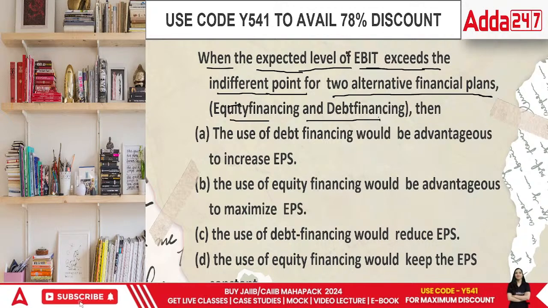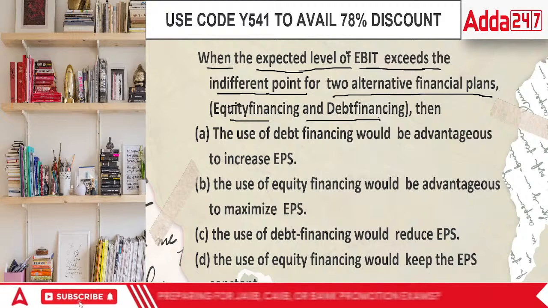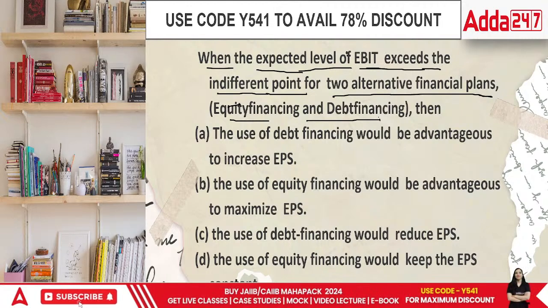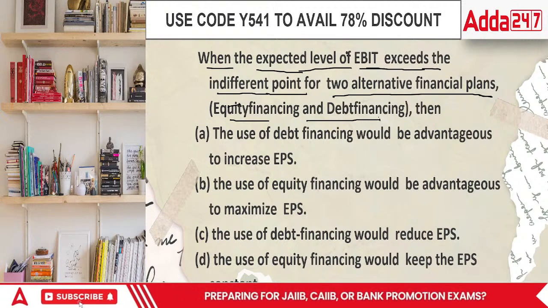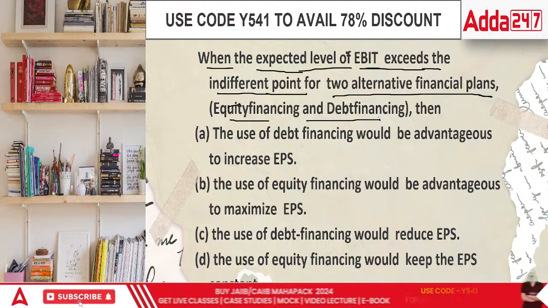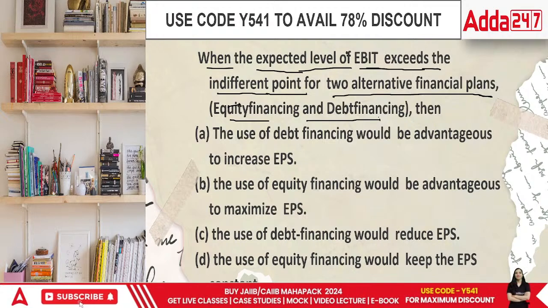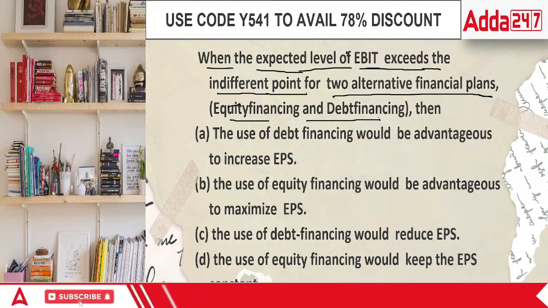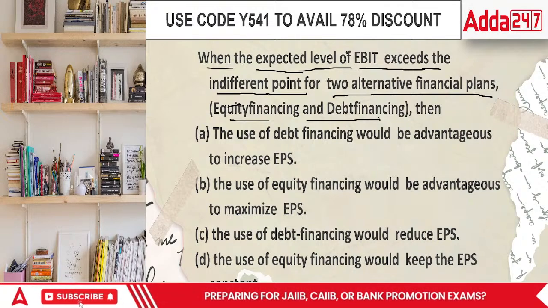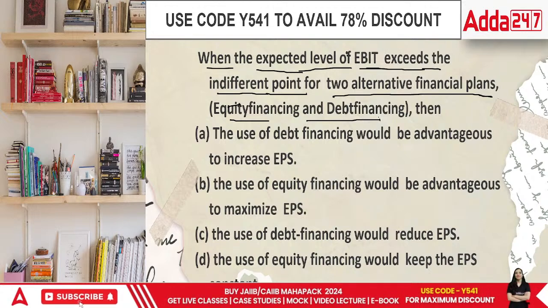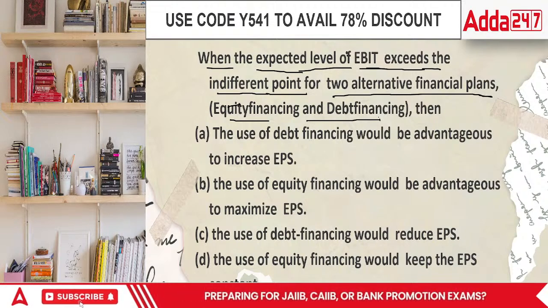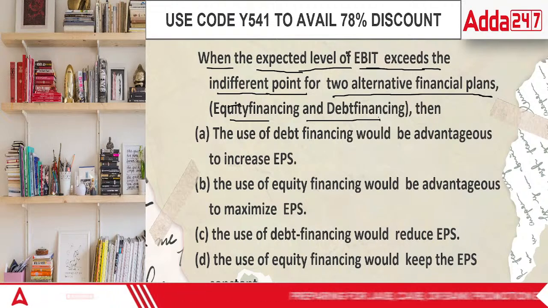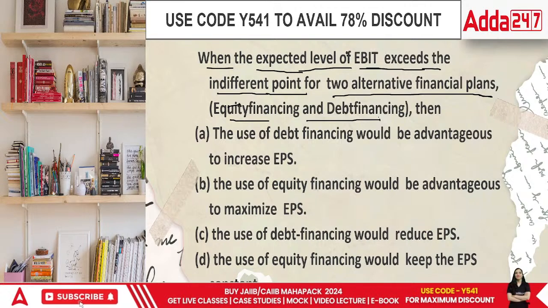So in this case, when we talk about the area of indifference point, indifference means no profit no loss. The use of debt financing would be more advantageous. The use of debt financing would be advantageous to increase the EPS. What would be the answer in this case, everyone?